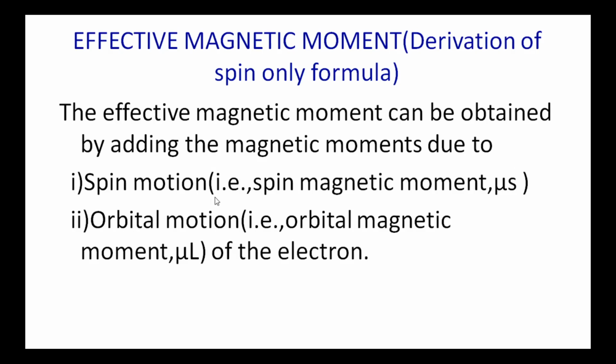Due to spin motion, the magnetic moment generated is known as mu S. Due to orbital motion, the magnetic moment generated is known as mu L, where mu is magnetic moment, L represents orbital motion, and S represents spin motion.